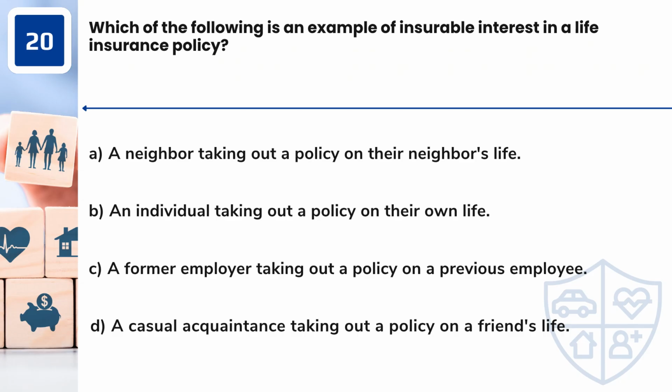Question 20. Which of the following is an example of insurable interest in a life insurance policy? A. A neighbor taking out a policy on their neighbor's life. B. An individual taking out a policy on their own life. C. A former employer taking out a policy on a previous employee. D. A casual acquaintance taking out a policy on a friend's life.